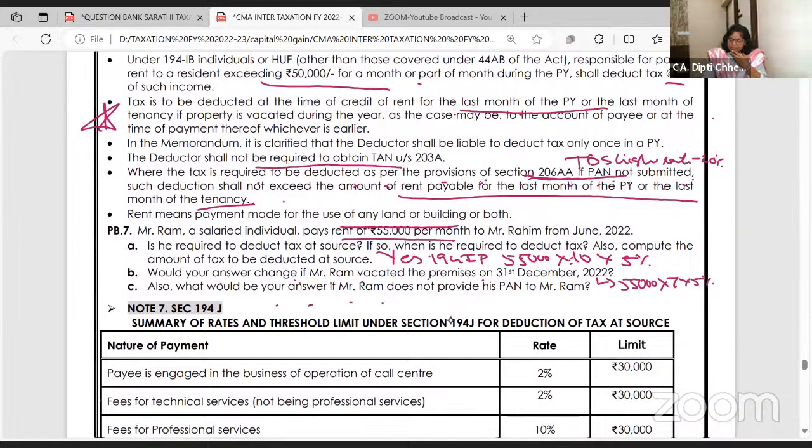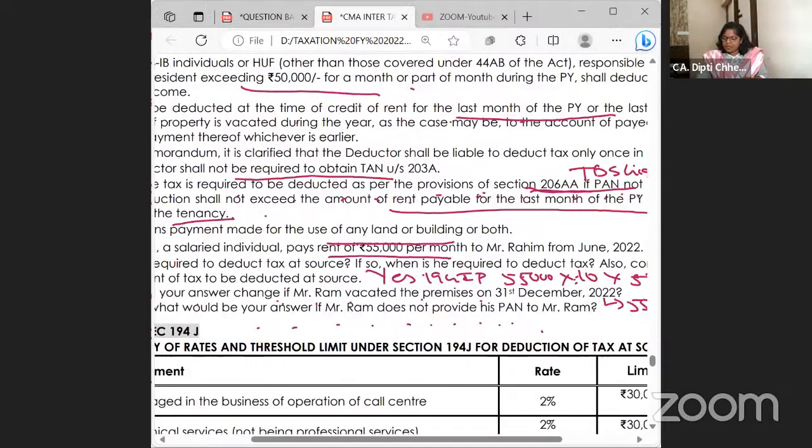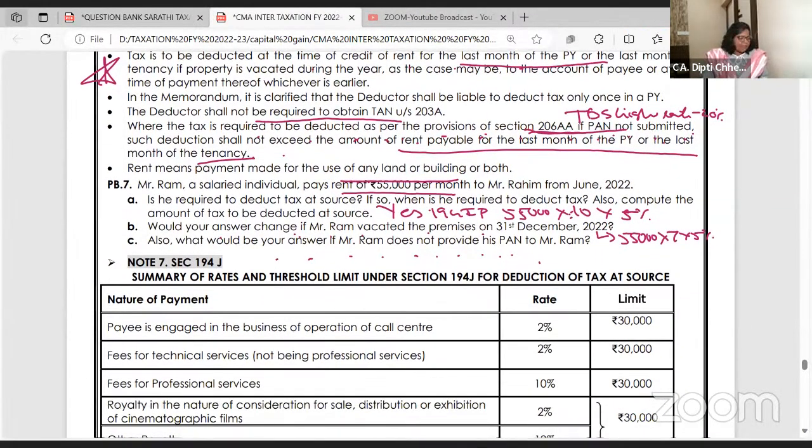Would your answer be different if Ram does not provide his PAN? The deductee is not providing the PAN.